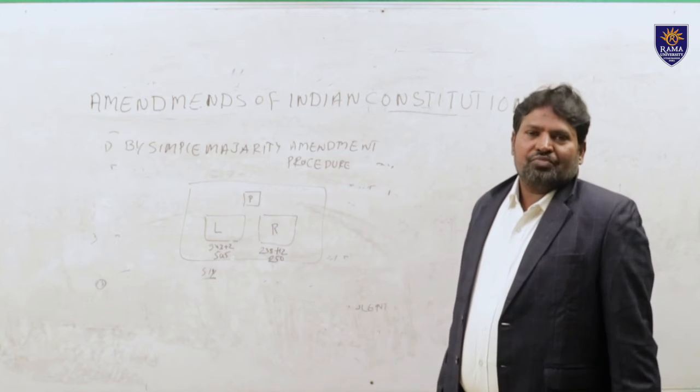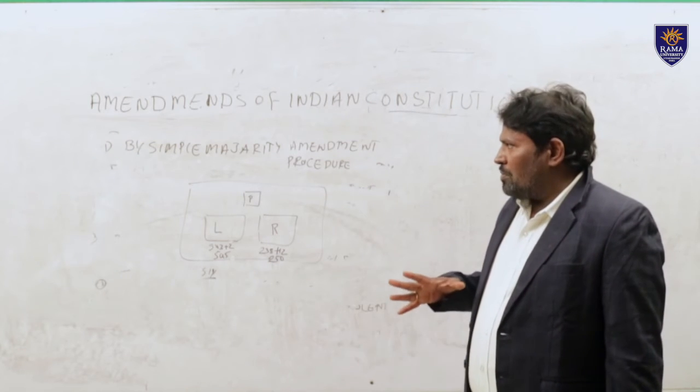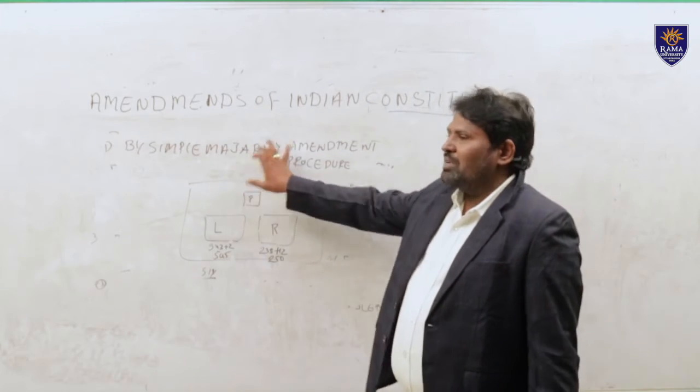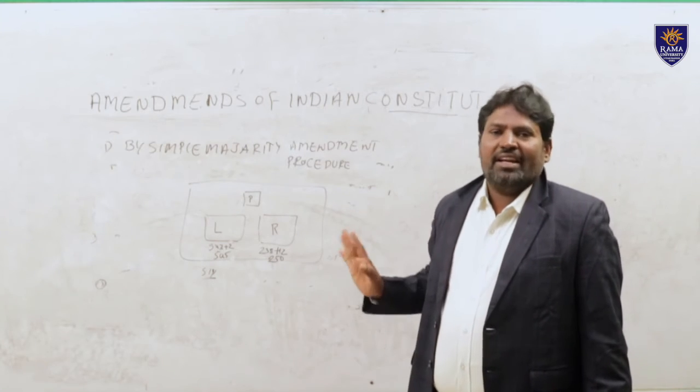So all those items are amended through the simple majority procedure by the Indian Parliament.